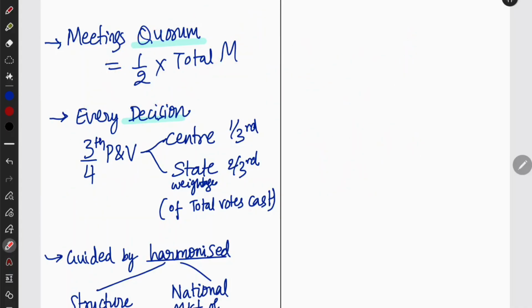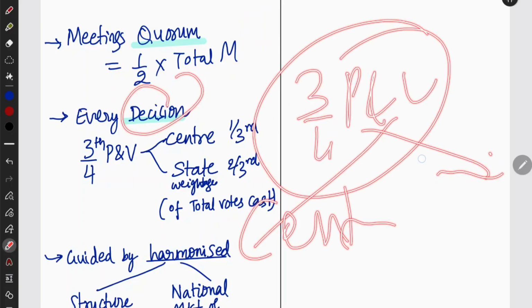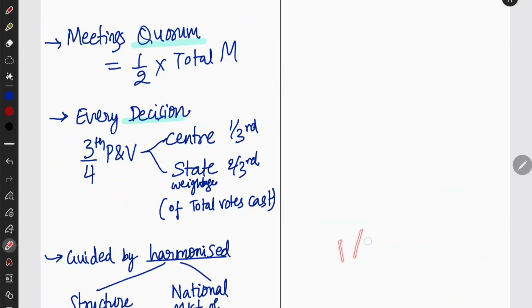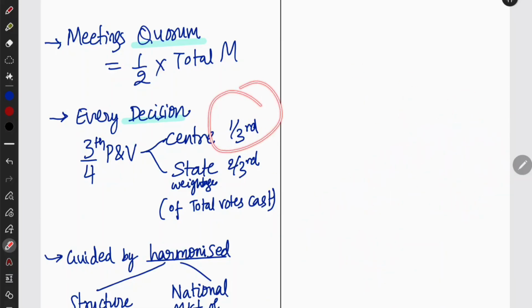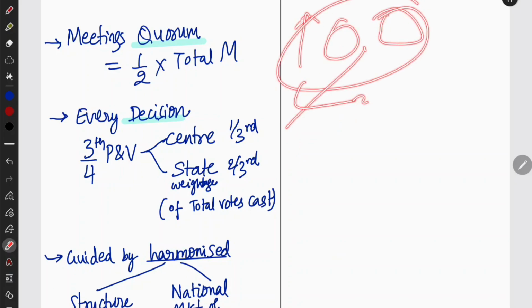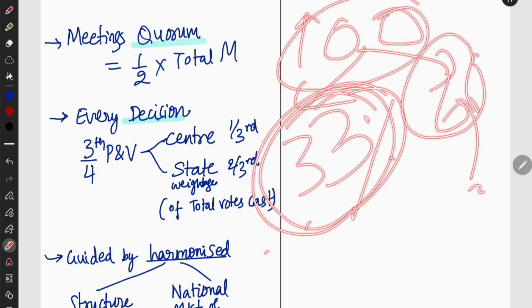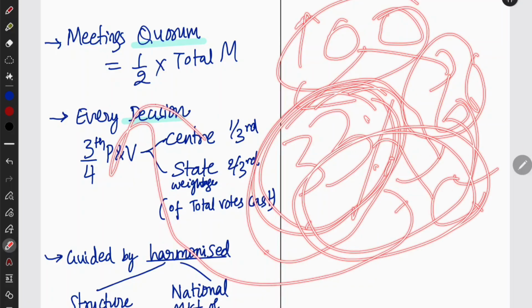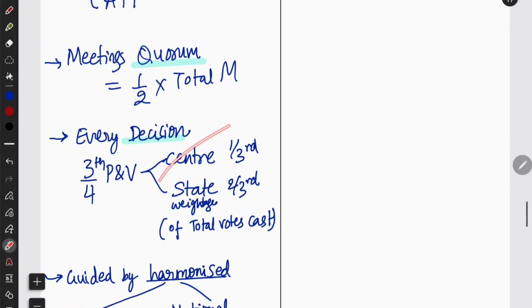You require 50% of the total member quorum, and every decision must have 3/4 of the members present and voting, and that decision must be weighted between the central and the state. The weightage must be distributed between the central and state. What will be the central weightage? 1/3, and the state weightage? 2/3. So that is how the weightage is distributed between the central and state. 1/3 of what? 1/3 of the total votes cast. So let's say total votes cast are 100. We will give 33% of the weightage to the Centre, and 66% of the weightage to the states. According to the weightage, seeing how many votes came, finally they will arrive at a decision. And to arrive at a decision, at least 3/4 of the members present and voting are required. That is the decision requirement.